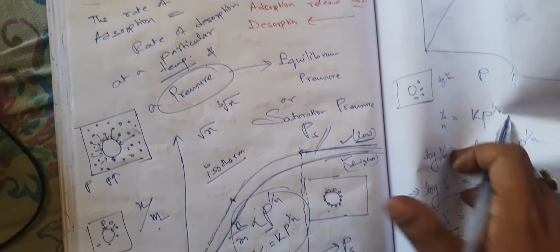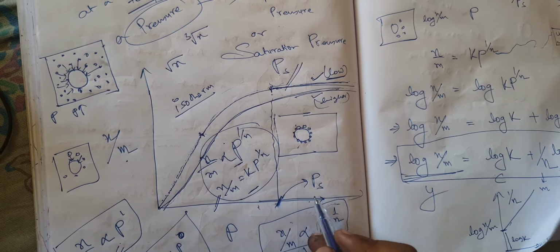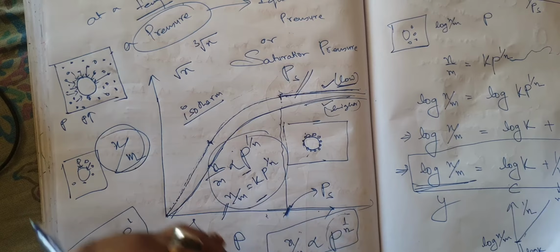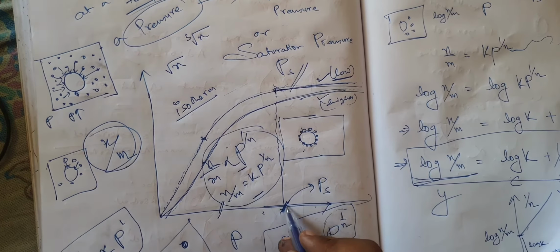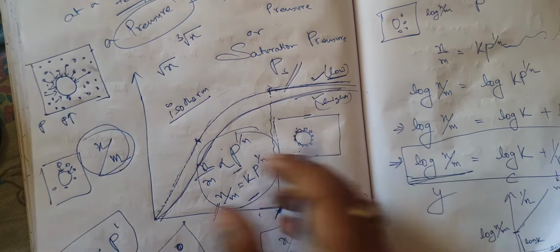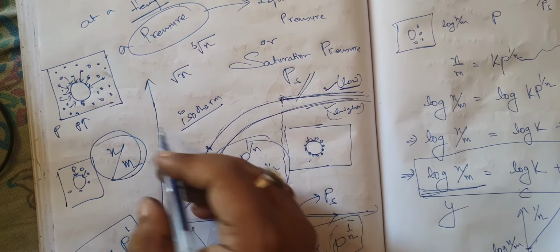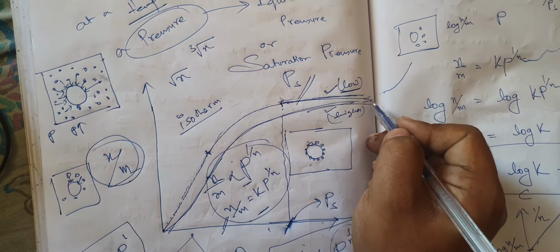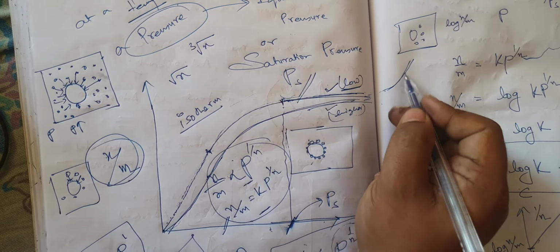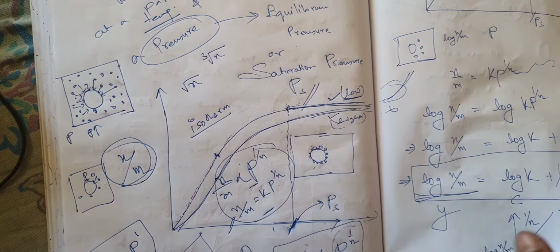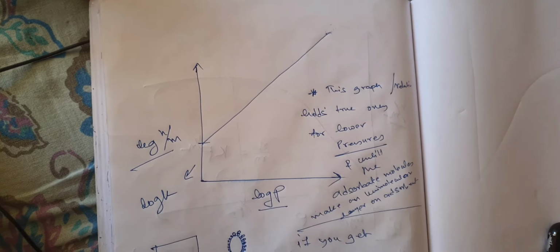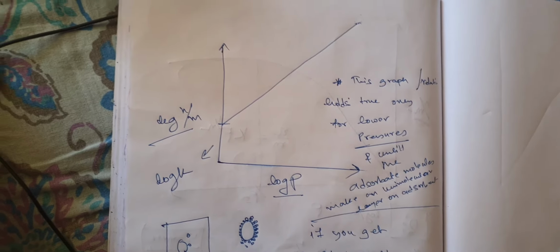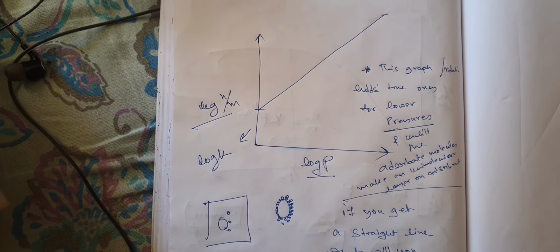It will bend because this graph has come from this graph. Now, here I have assumed that the extent of adsorption is not dependent on pressure after saturation pressure. But if a bimolecular layer still forms, as I have shown, then from here to here a little bit of increase will be there. Then my assumption will become wrong here. It will not give a straight line. So at higher pressure, it doesn't follow a straight line. That also you should keep in your mind. Yeah, so this is all about it.